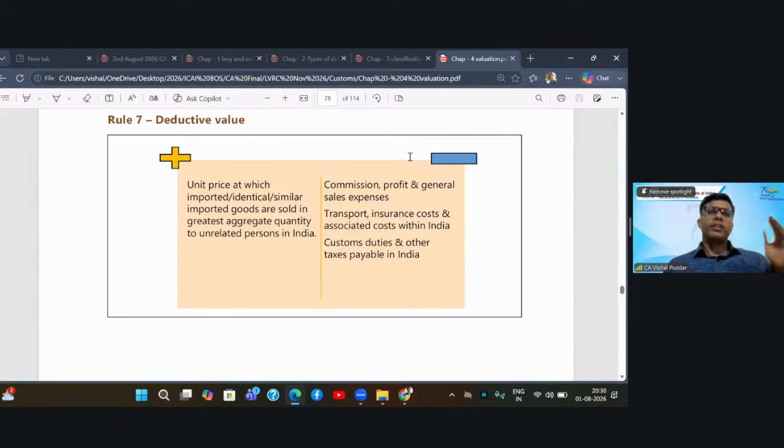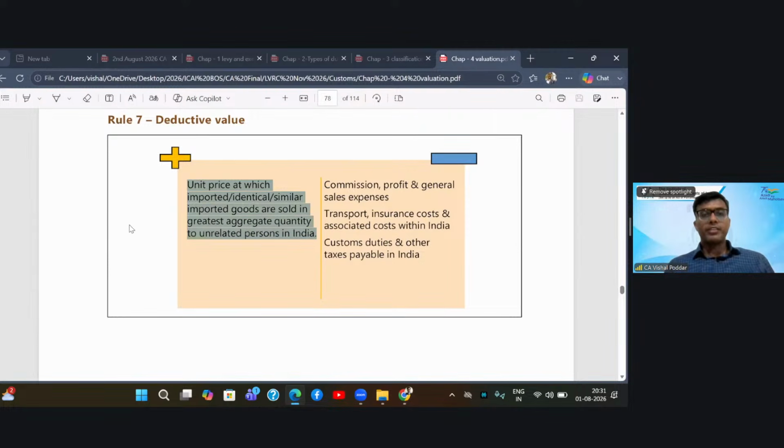If I am selling these goods after import in India, they are saying, no problem. Let us take the price of your goods at which you are selling it in India to an unrelated person. Take that price. Now, what is this greatest aggregate quantity? If I am selling in different quantities, you will take the price at which I am selling the highest quantity. But remember, this is the price post import, the domestic price at which goods are sold in India.